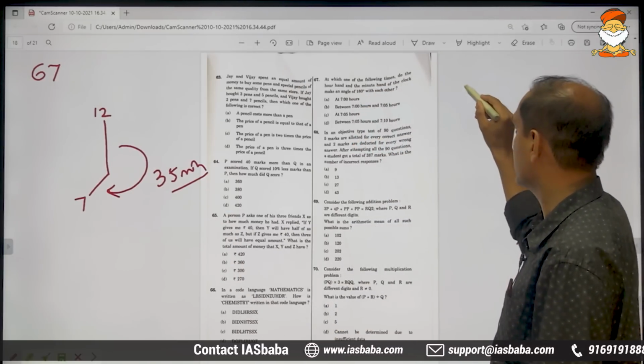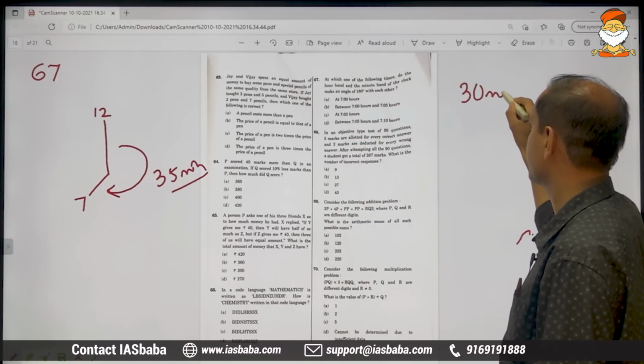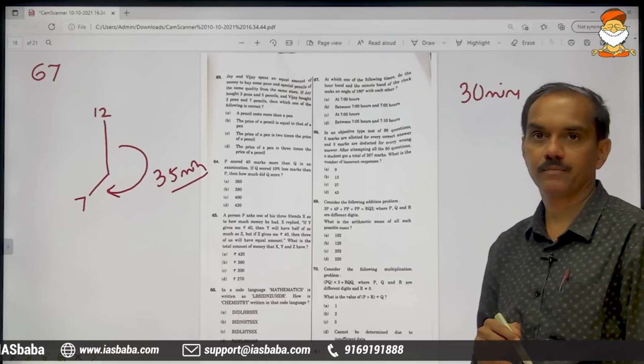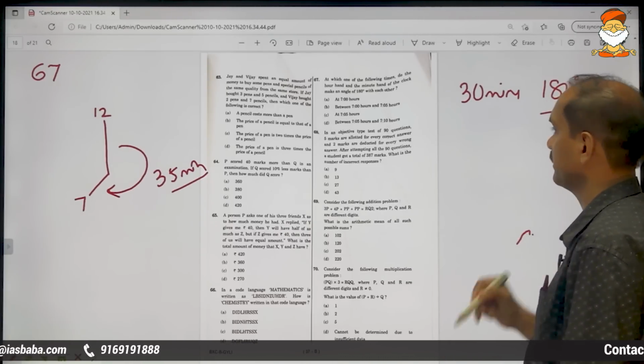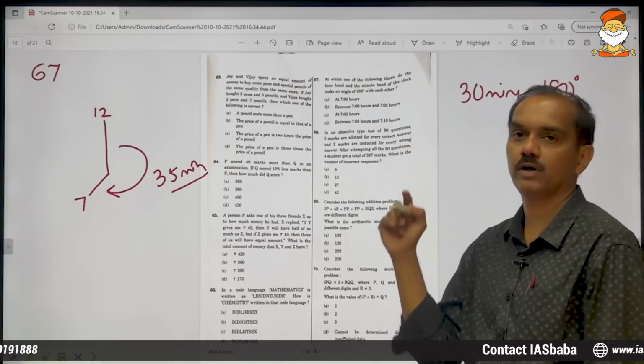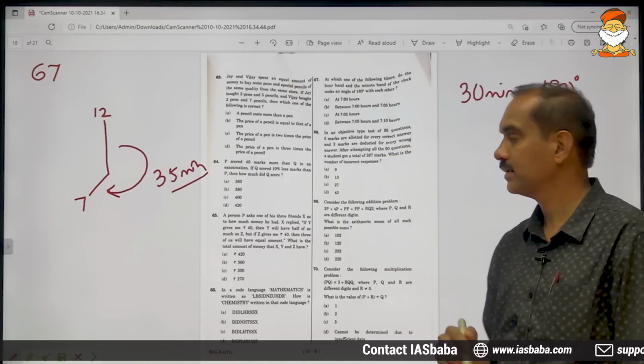But we want the gap to read 30 minutes because only then we can expect 180 degrees, as he is clearly using the word angle of 180 degrees.